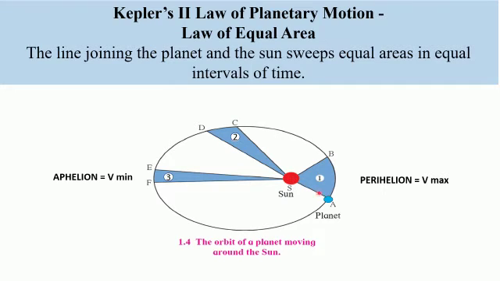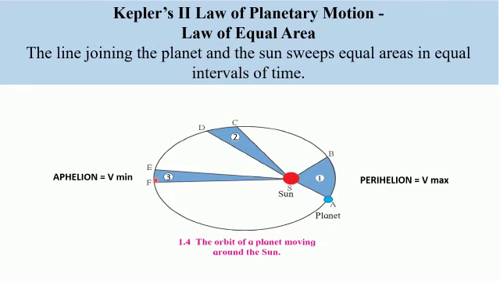So there will be places where the planet will be closer to the sun, like it is here. Right now we can see that the planet is closest to the sun. But when the planet travels and reaches this point here, it will be farthest from the sun. So since the sun is not at the center of an elliptical orbit, the planet will move closer at times, and at times it will be farthest from the sun.